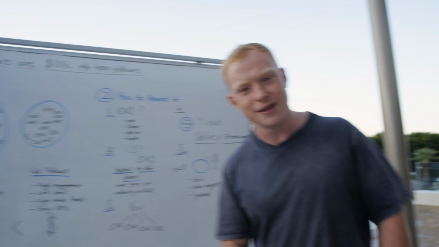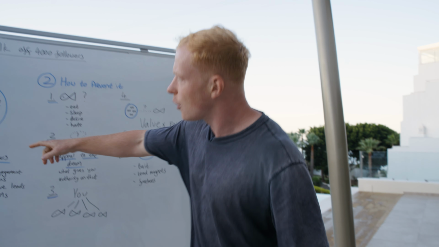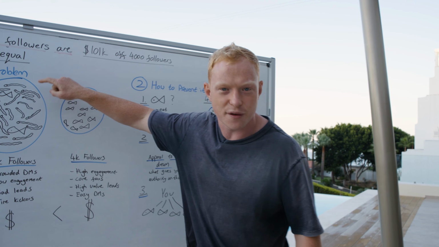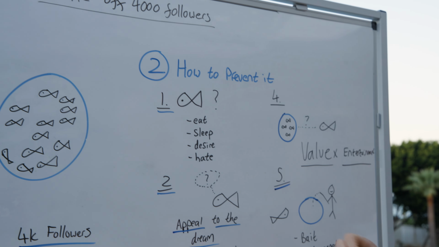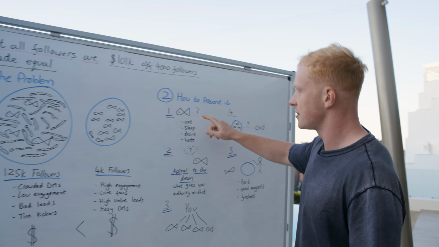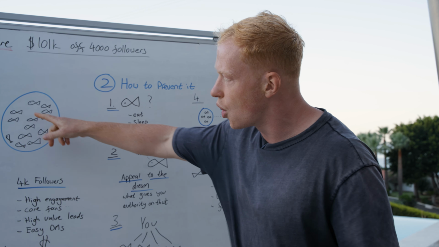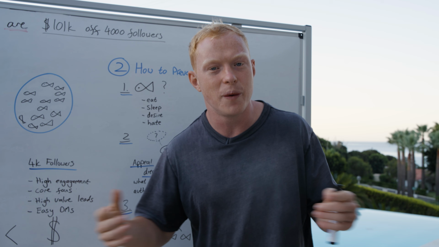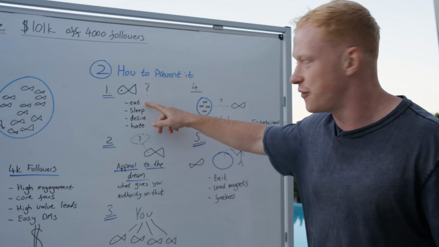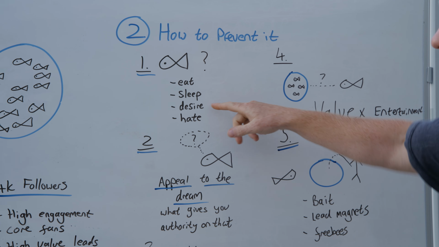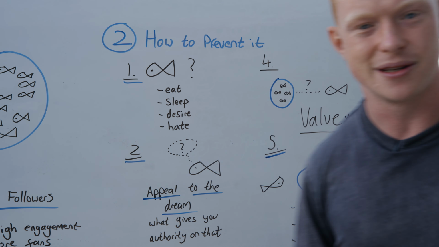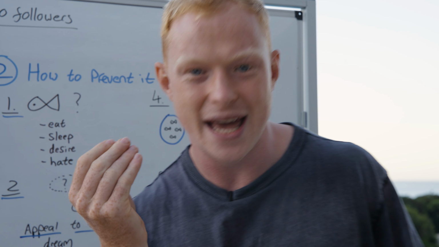Well, you're probably wondering, how the hell do we go about building this? How do we prevent creating an audience full of snakes? And there are 5 very distinct factors to this. The first is working out everything about the fish, because if we don't know what this fish looks like, then how are we going to attract it? We want to know what this fish eats, where it sleeps, what its desires are, and what it absolutely hates, because we need to appeal to it in our marketing.